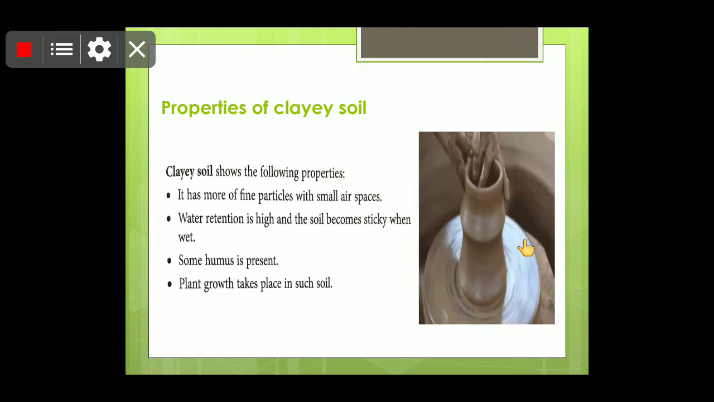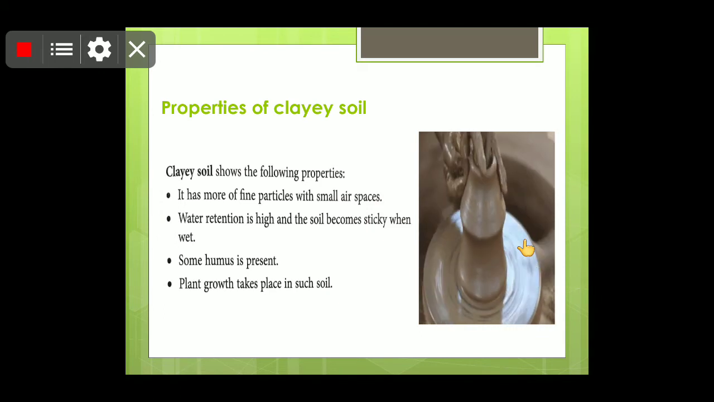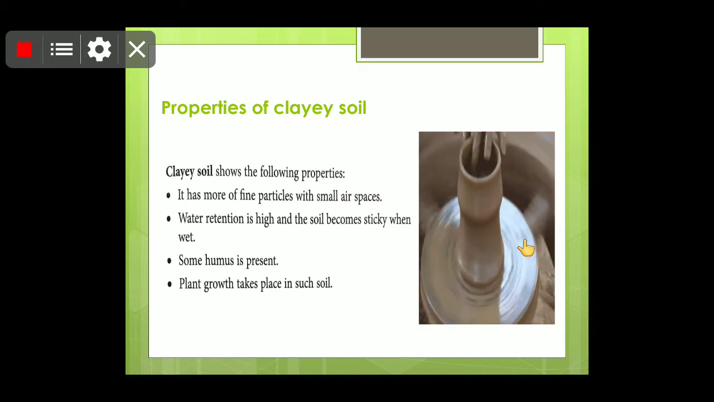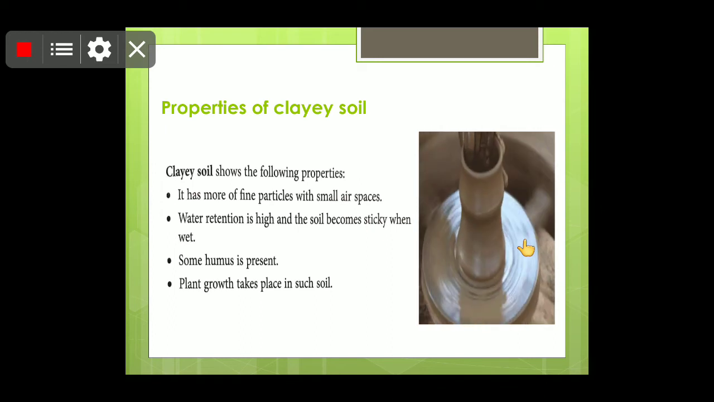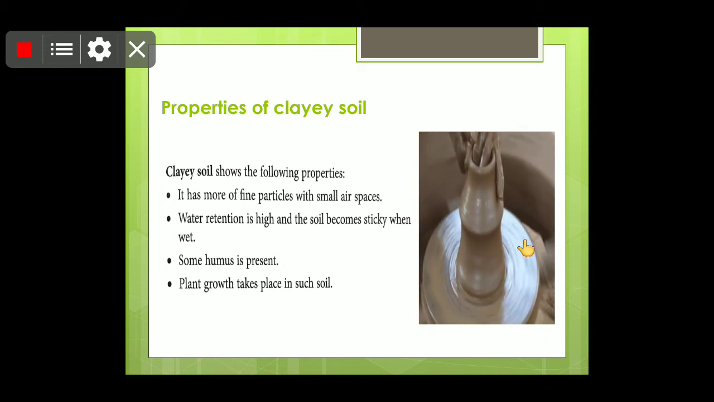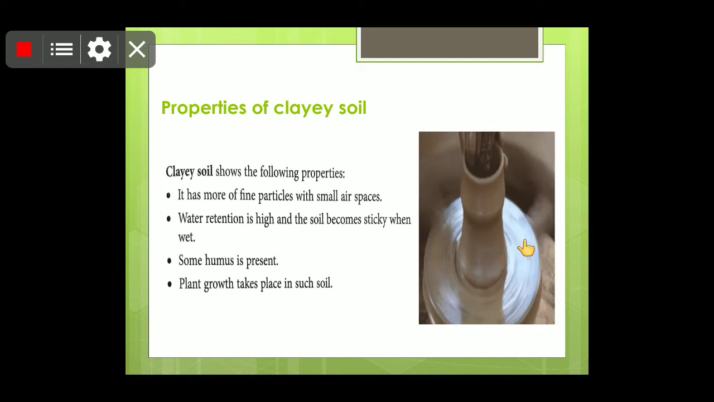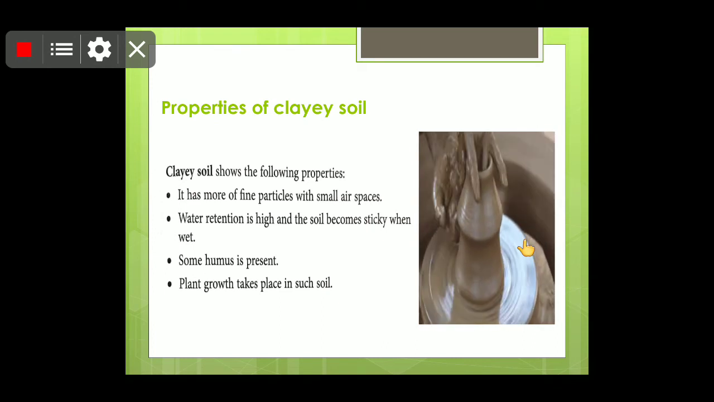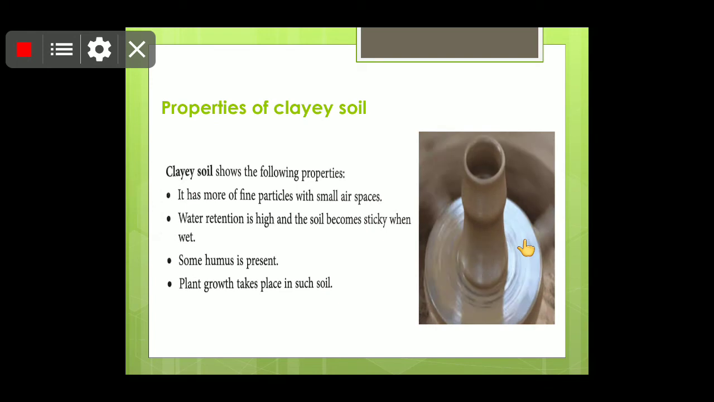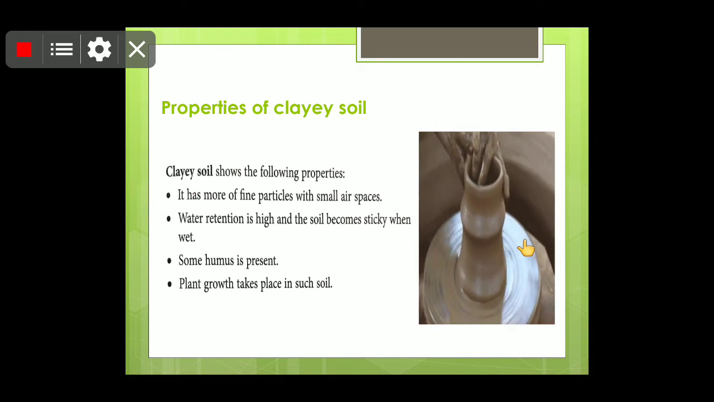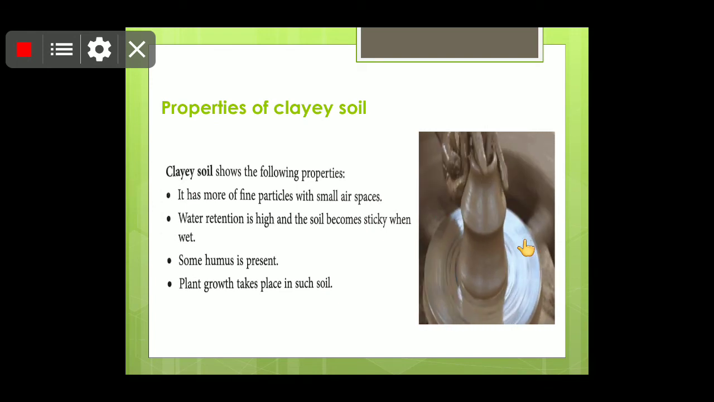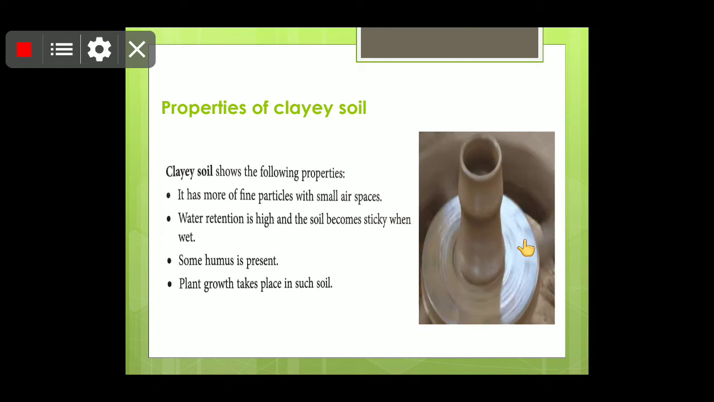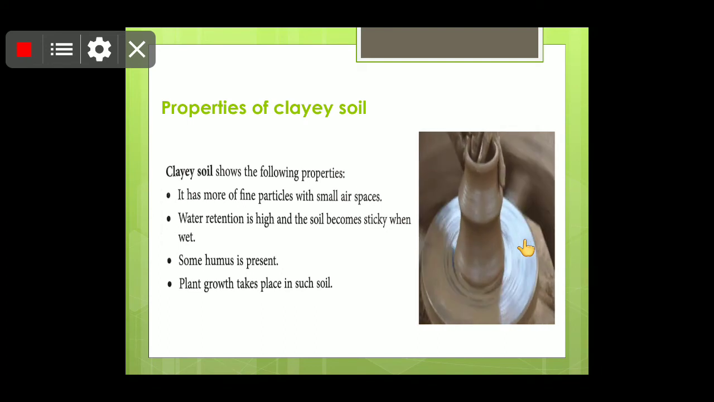So children, you must have seen the potter making different pots, and they use this clay soil. It has more fine particles with small air spaces. Water retention is high, and the soil becomes sticky and wet. Some humus is present, children. Here we cannot say that humus is not at all present. It is present, but in a tiny amount. Plant growth takes place in such soil also, children. The crops which require more water may grow in this.